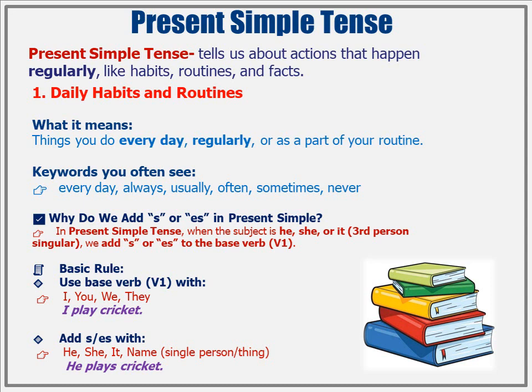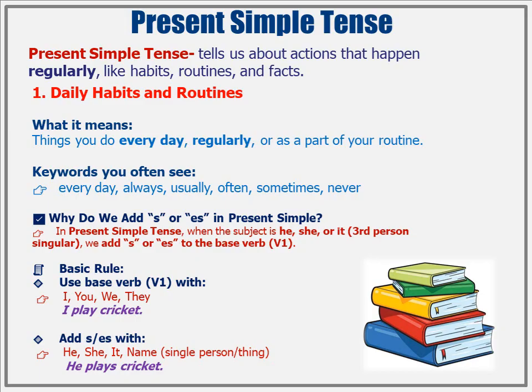He, she, it rule. When we talk about he, she, or it in present simple tense, we give our verb a little gift, we add s or es at the end. Let's see some examples. I play, he plays. You walk, she walks.